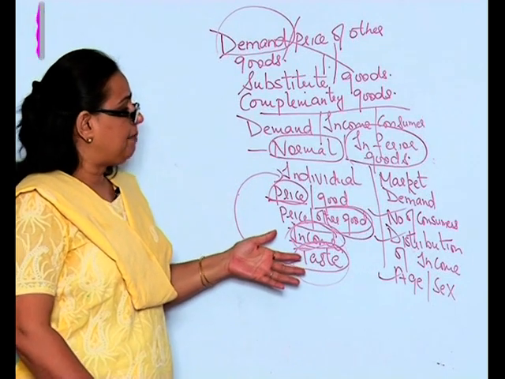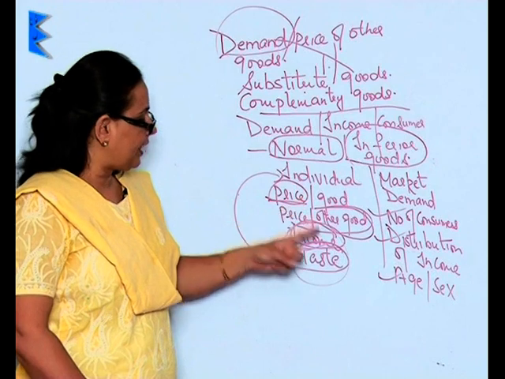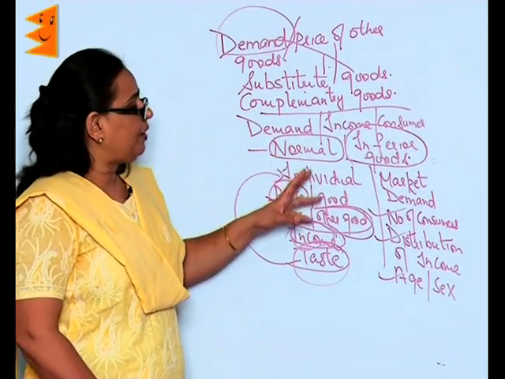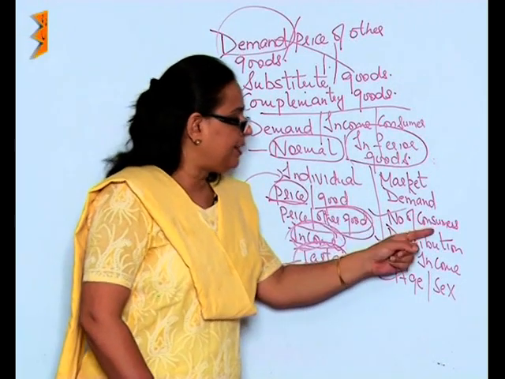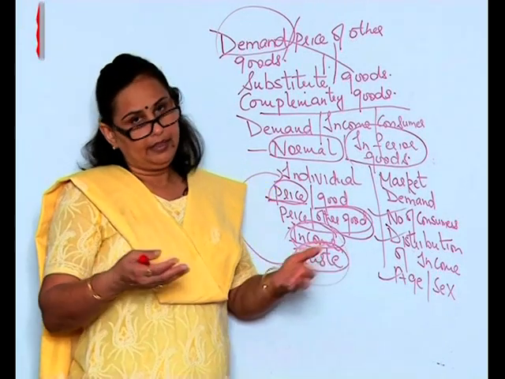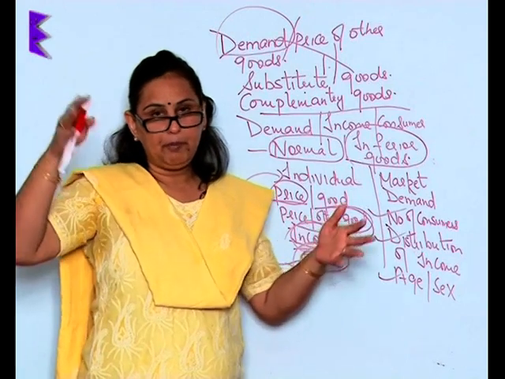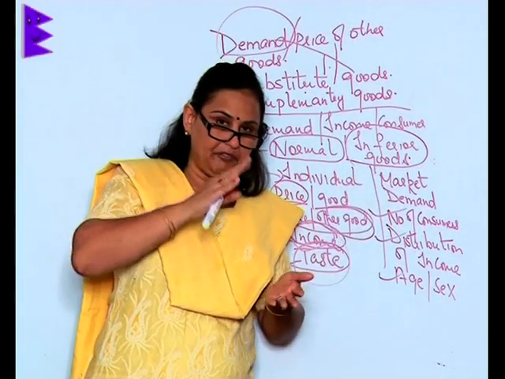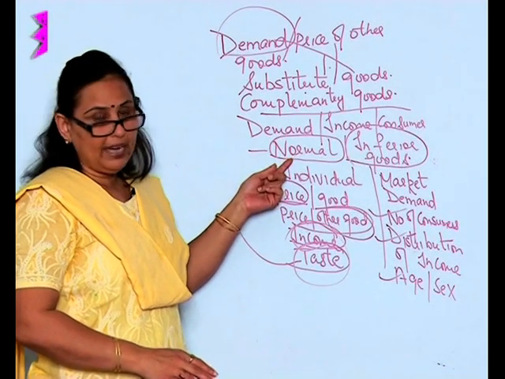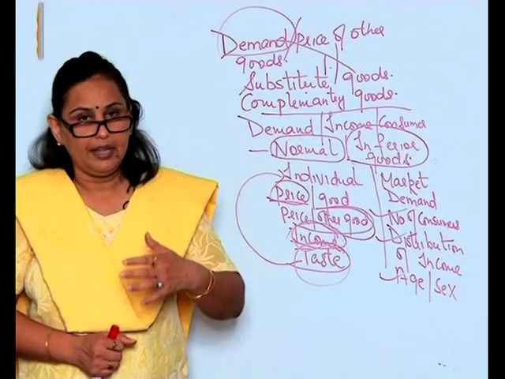So, the market demand, besides the price of a commodity, the price of the other goods, the income of the consumer, and the taste and preferences of the consumer, also gets affected by the number of consumers in the market. If there are few people buying, then of course it is going to get affected. Distribution of income, whether some people have lots of money and some have very little, will affect the demand for inferior and normal goods, and of course the age and sex of the consumers in the market.